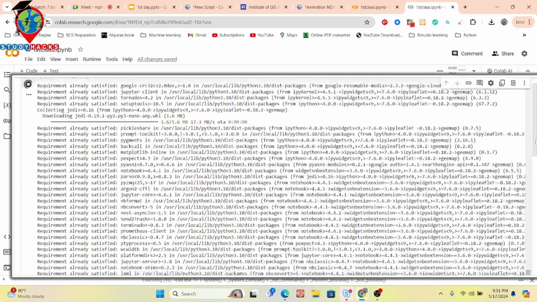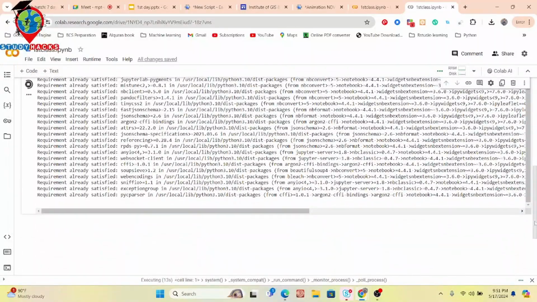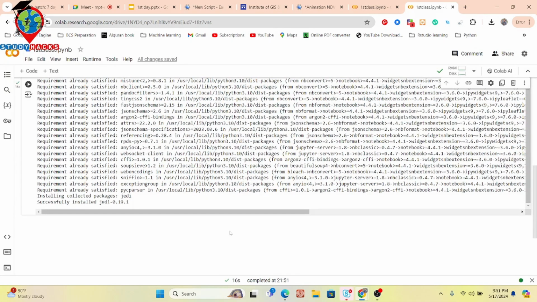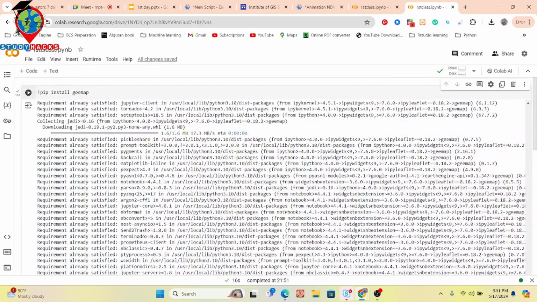Here you can see it successfully finished. Yes, it's successfully installed geemap. So I simply ran pip install geemap, and I will also send you this code link. You can easily get the code link and also try it on your own system, no problem.